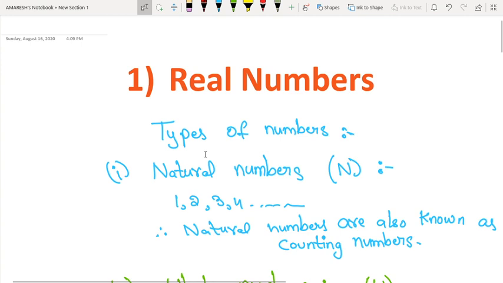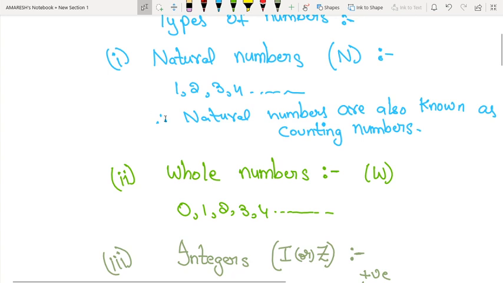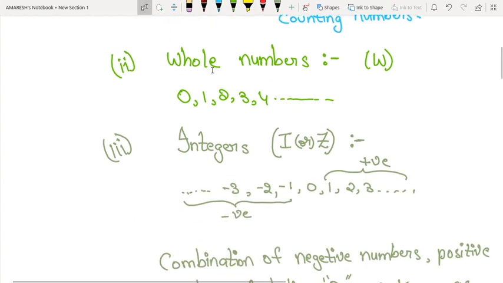To learn about real numbers, at first we need to learn about types of numbers. The first type of numbers is natural numbers. Natural numbers are denoted with N. Examples are 1, 2, 3, 4, and so on. This is endless. Natural numbers are also known as counting numbers. This is very important.